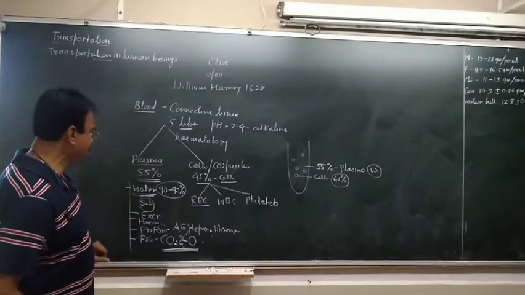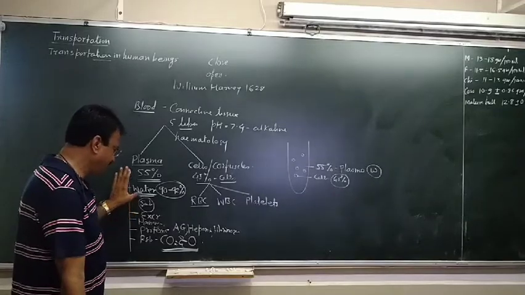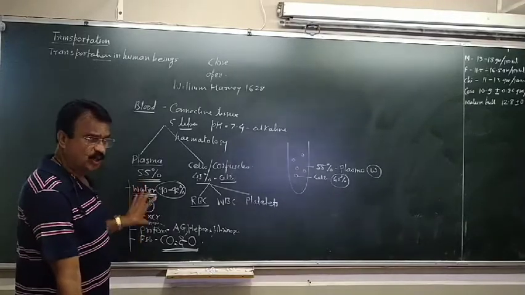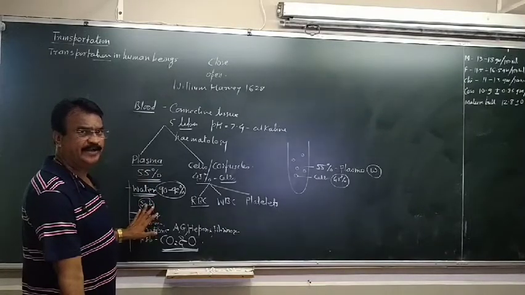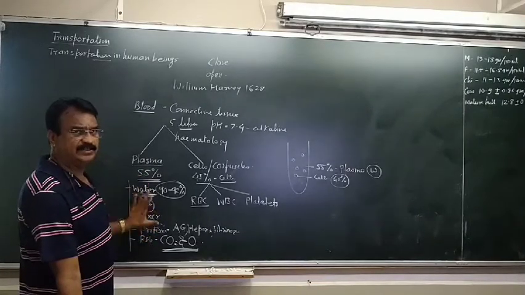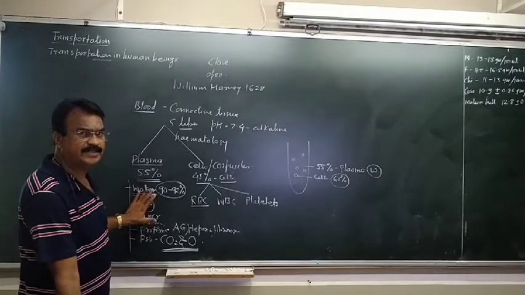So the plasma contains mainly 90 to 92% water, and in this different types of substances and salts are there: magnesium chloride, sodium chloride, carbonates. These substances are present in plasma in the dissolved state.